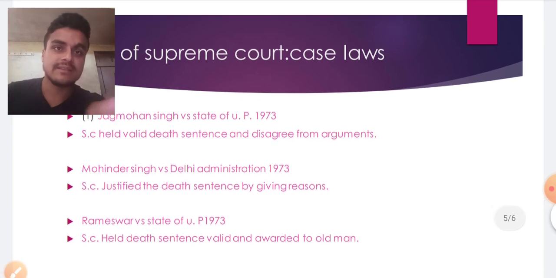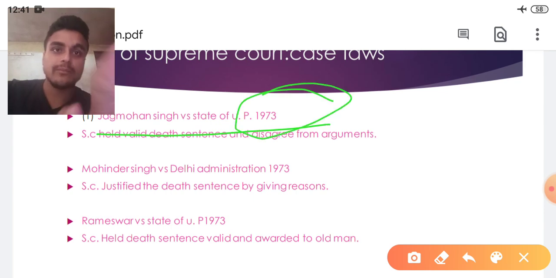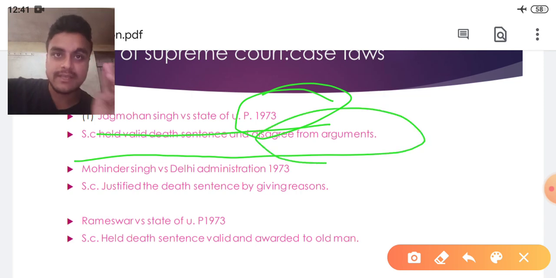In 1973, three cases came. First case, Jagmohan Singh versus State of UP, 1973. In this case Supreme Court held the death sentence valid and disagreed with the arguments. In this case three arguments were given by the prosecution. First, that right to life is an unrestricted right. It cannot be restricted by anyone at any time.